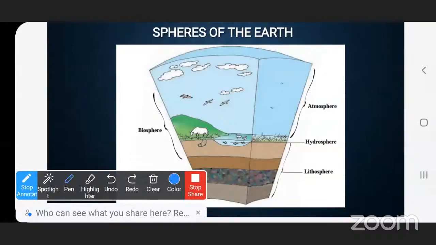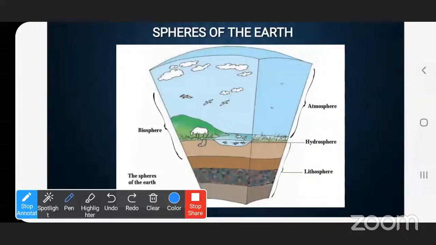That layer of air we call the atmosphere. So, see, the land portion is called the lithosphere, and the part of water is called the hydrosphere. The covering of air is called the atmosphere. Correct.